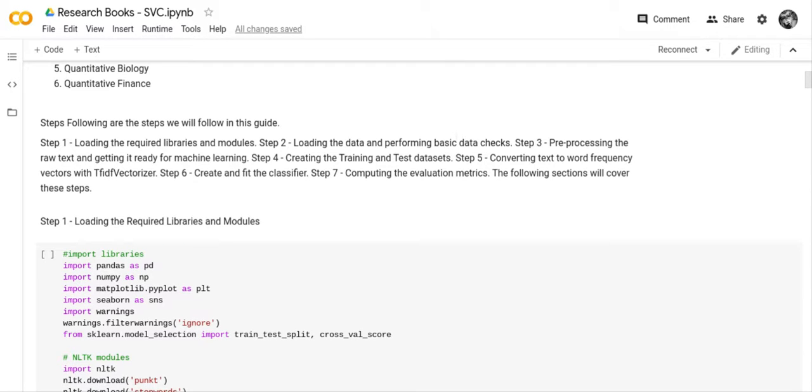1 is loading the required libraries and modules. 2, loading the data and performing basic data checks. 3, pre-processing raw text and getting it ready for machine learning. 4, creating training and test data sets. 5, convert text to word frequency vectors and TF-IDF vectorize. And 6, create and fit the classifier. 7, computing the evaluation metrics. The following sections will cover these steps.